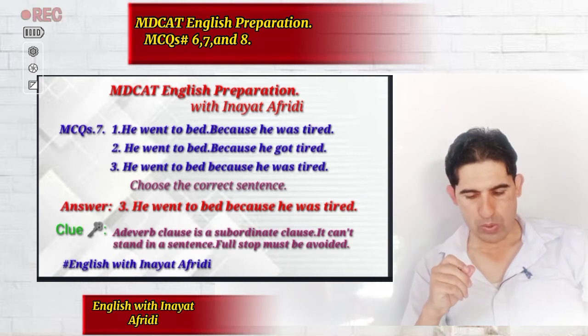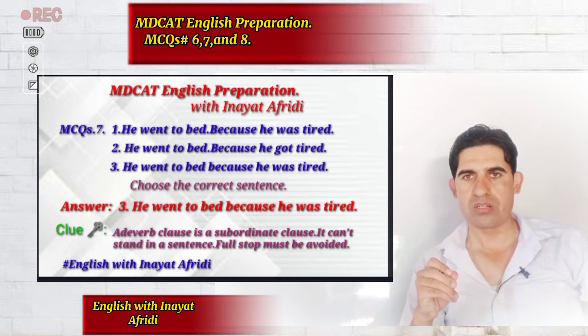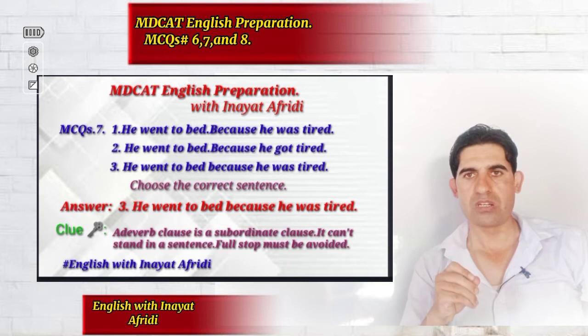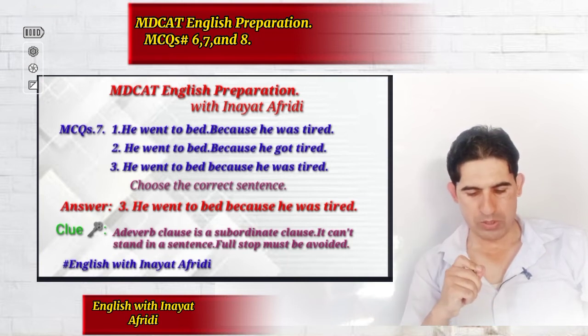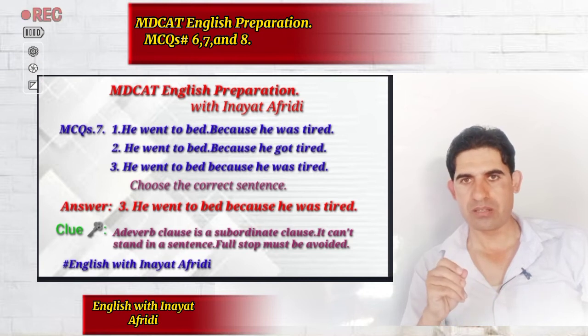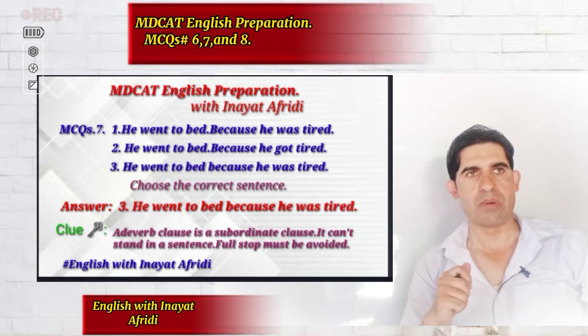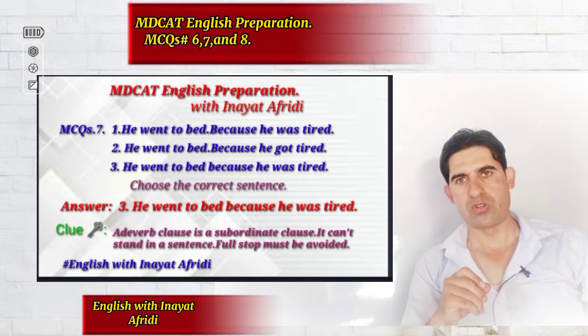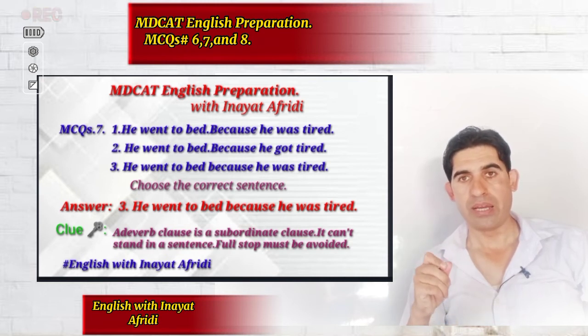Number 2, he went to bed. Because he got tired. Now in the second sentence, again we have the subordinate conjunction because and it is preceded by the full stop. Now this sentence is absolutely wrong. Now moving towards the third one, which is the correct sentence, because we have because as a subordinating conjunction and it is not preceded by the period or the full stop. So never put a full stop before any subordinate conjunction within a sentence.